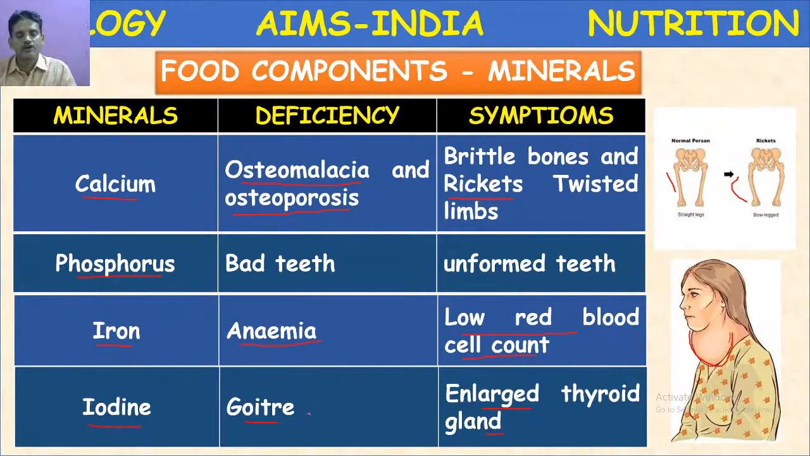And one more condition is called exophthalmic goiter, where the person's eyeballs come out, bulged out. That is also one of the symptoms of iodine deficiency. The main function of iodine is to regulate the production of thyroxine hormone; the normal functioning of the thyroid gland depends upon the availability of iodine. How is iodine available? Iodine is available through common salt which we consume daily, that is iodized salt.